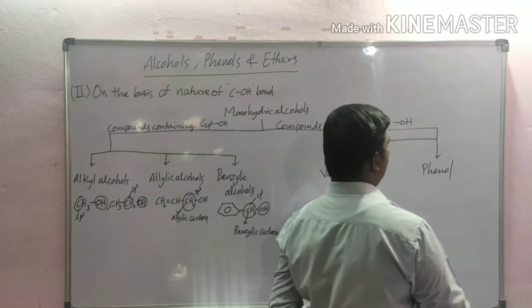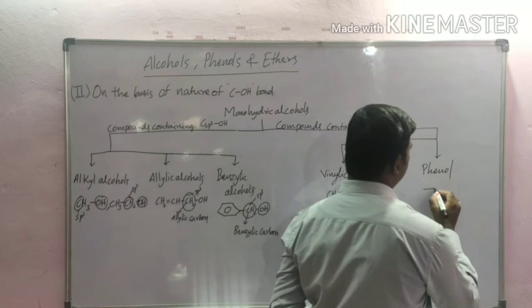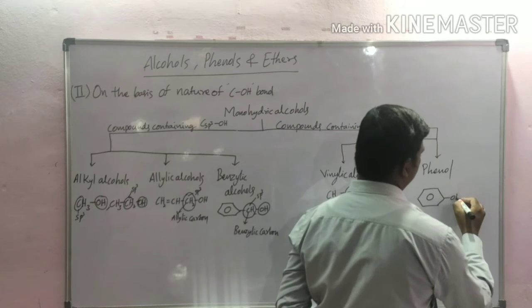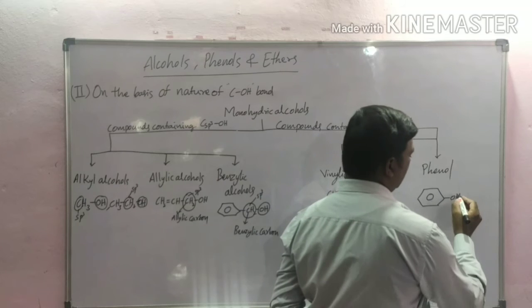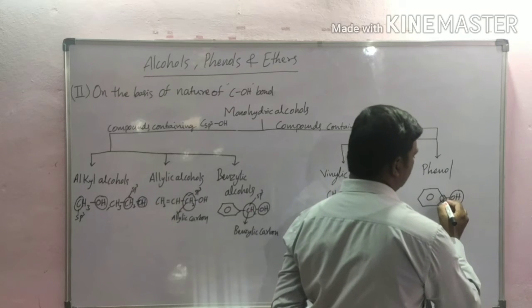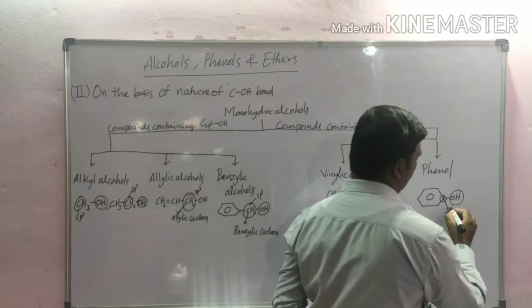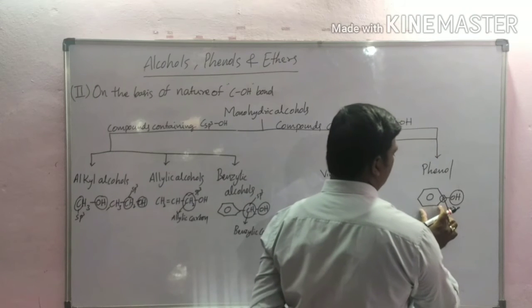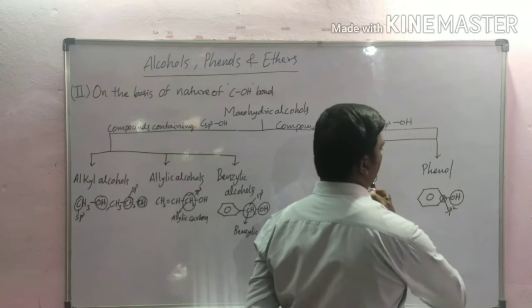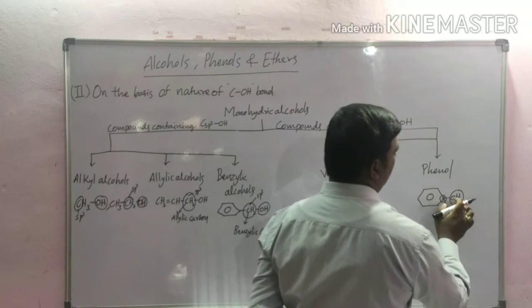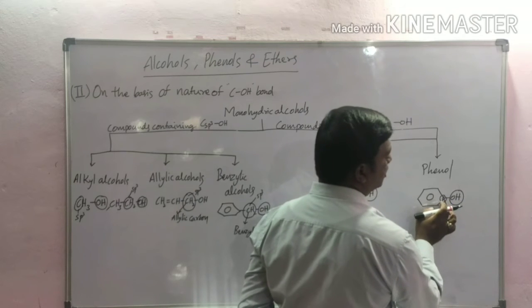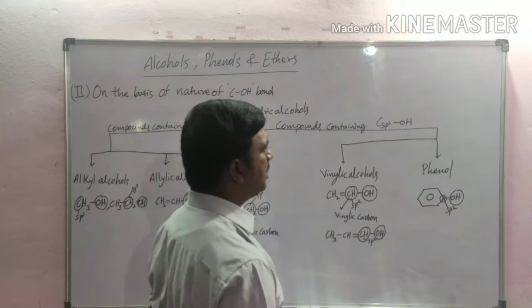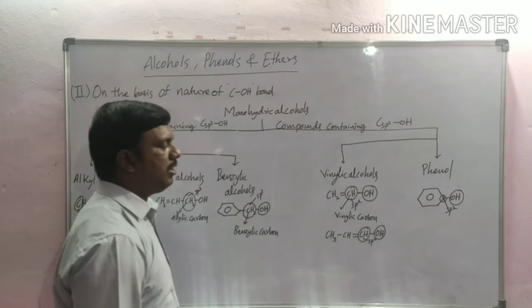And next, phenols. In these alcohols, the hydroxyl group is directly attached to the benzene ring. Here also the hydroxyl group is attached to an sp2 carbon. A hydroxyl group attached to an aromatic ring is called phenol. In phenol, the hydroxyl group is directly attached to an sp2 carbon atom. This is based on the compounds containing sp2 hybridized carbon with hydroxyl.